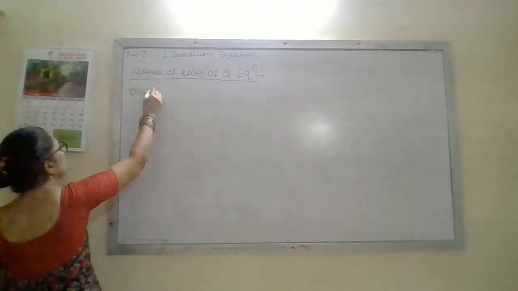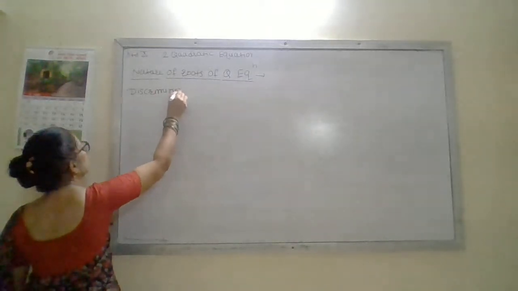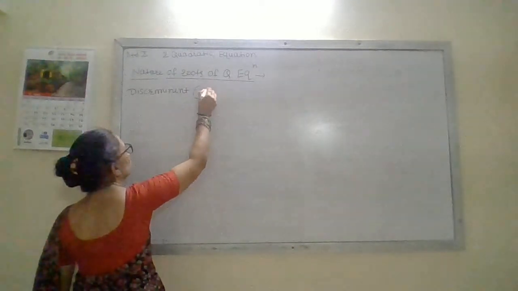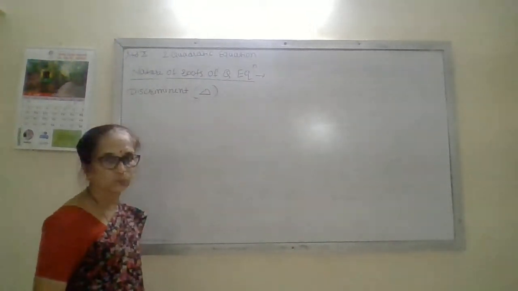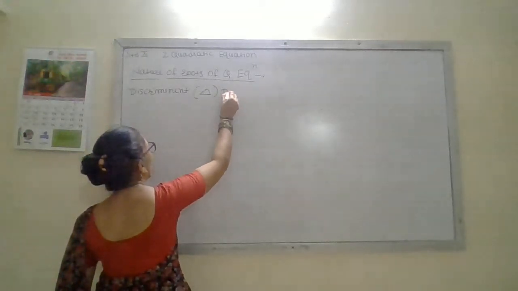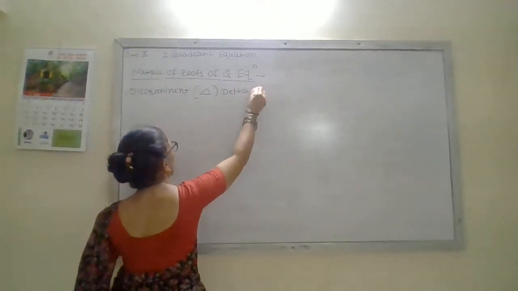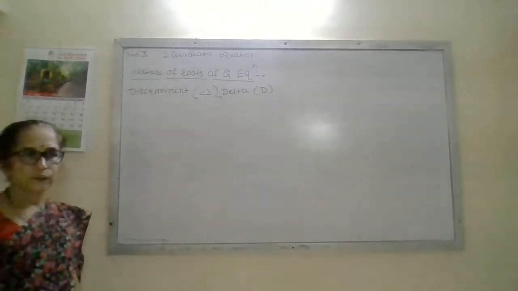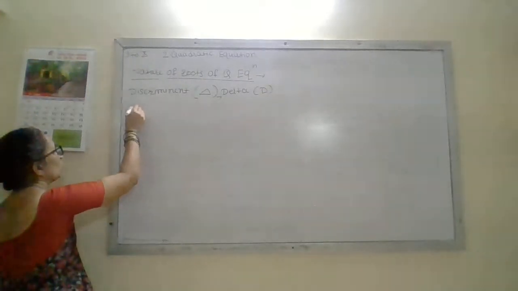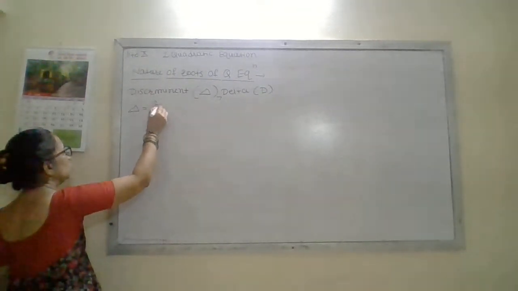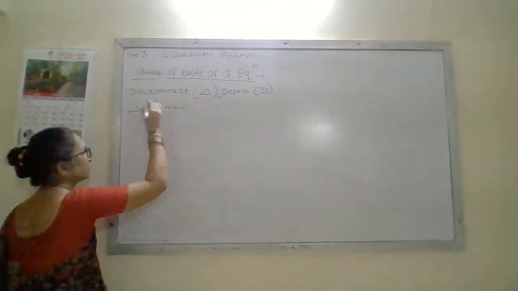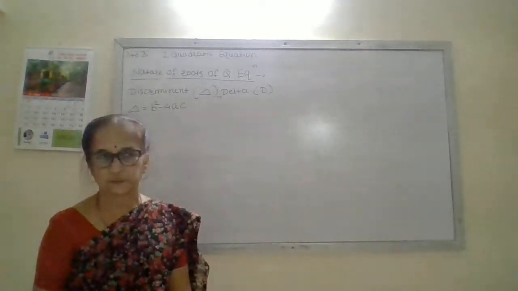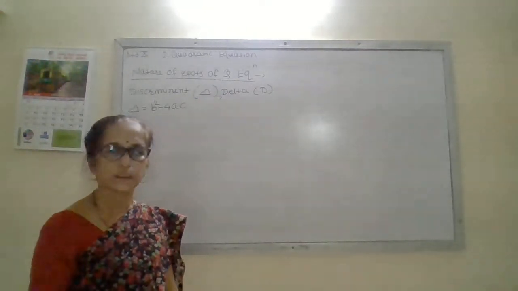Remember the word discriminant. Discriminant is denoted by this triangle type symbol, and it is known as delta. Therefore sometimes it is denoted by the letter D also. Then what is the formula for this? Formula for delta is equal to b square minus 4ac. Now this formula we already used in the formula method also. Yesterday you saw that we used it.